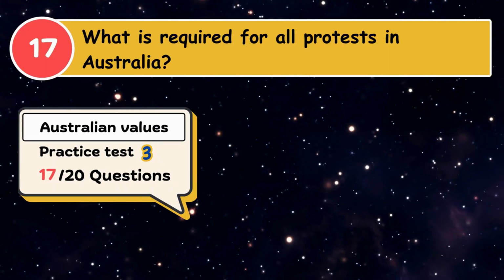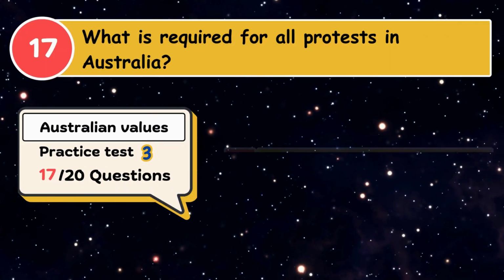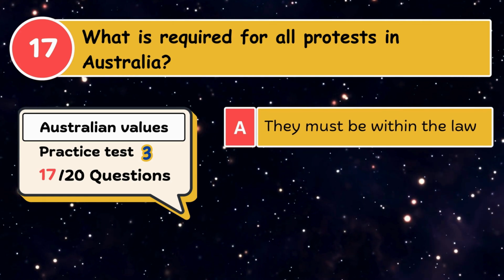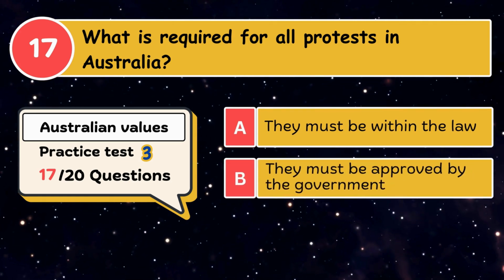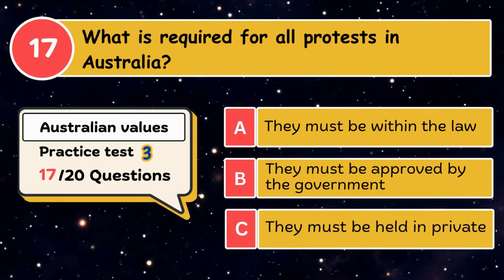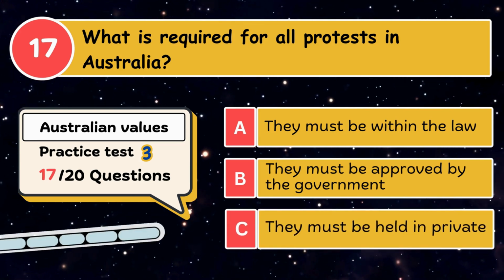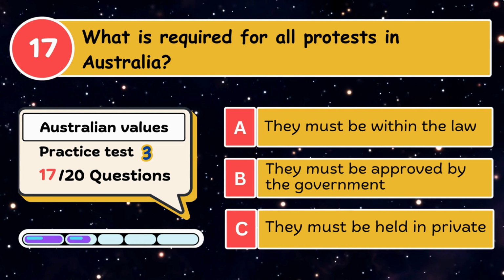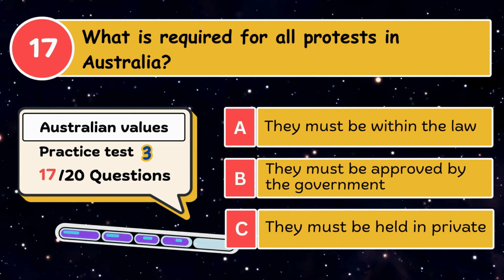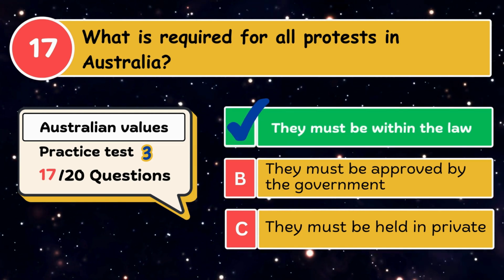What is required for all protests in Australia? A. They must be within the law. B. They must be approved by the government. C. They must be held in private. The correct answer is they must be within the law.